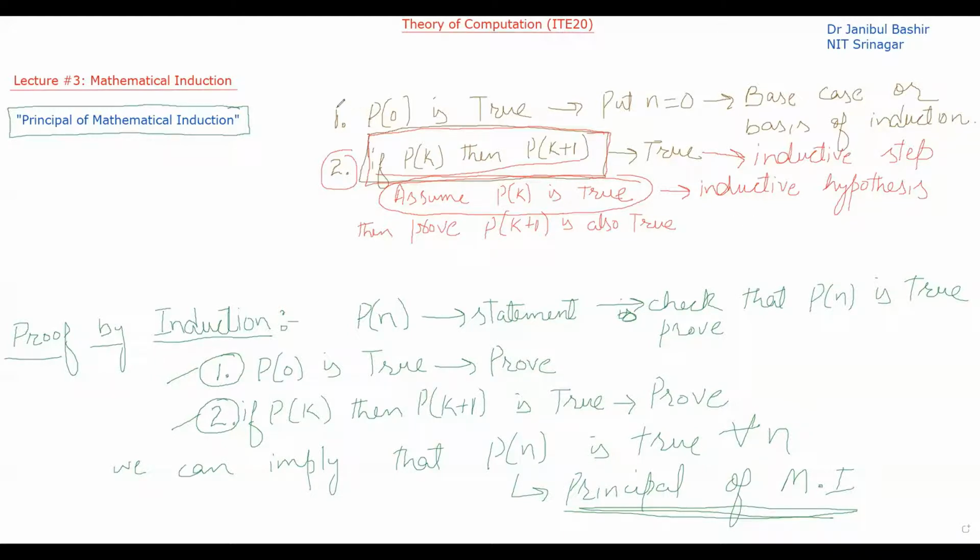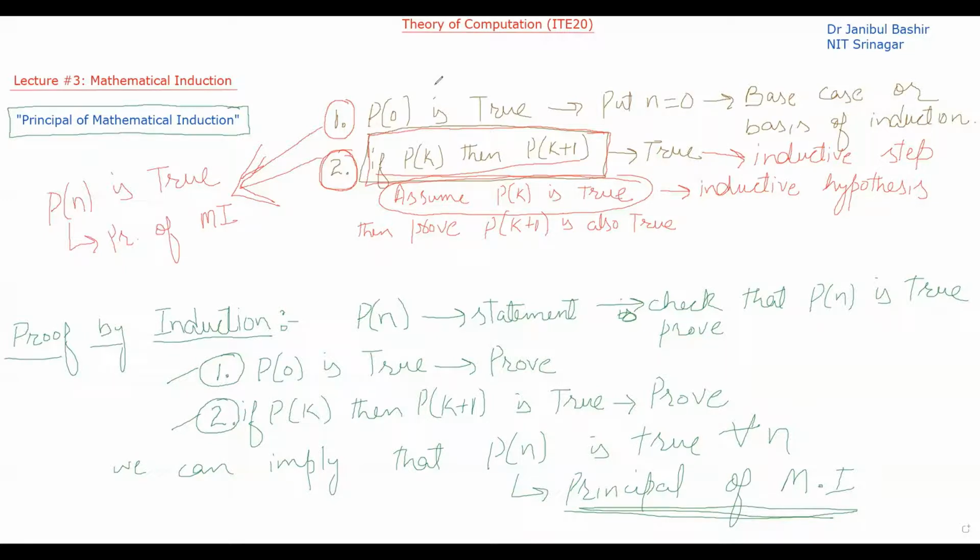Fine. So now we will first prove this particular statement, then we will prove this statement. And how are we going to prove this statement? We have to assume P of k is true, then we have to prove P of k plus 1 is also true. And after proving these two statements, if we are able to prove that both these statements are true, this will imply that P of n is true. And how? By the principle of mathematical induction.